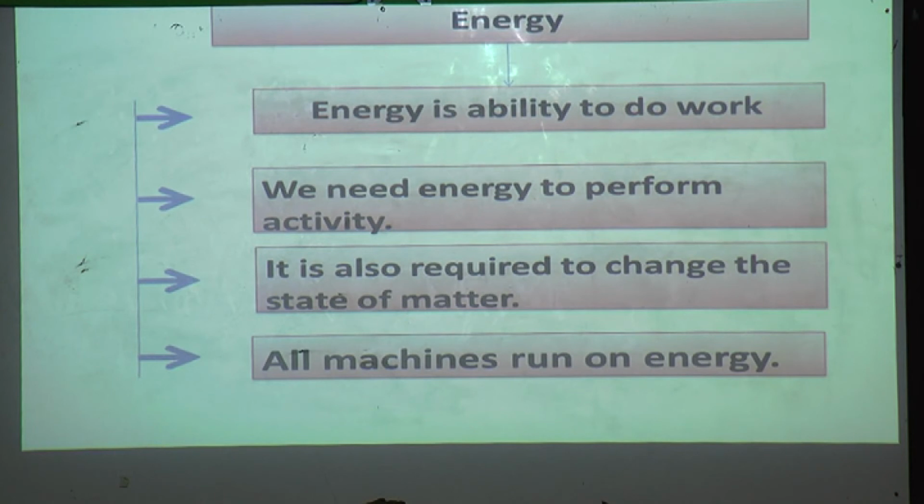Yes, if we want to do work, we need energy, for any work we need energy. For example, plants also need energy. Even to change the state of matter it requires energy. Machines also require energy.